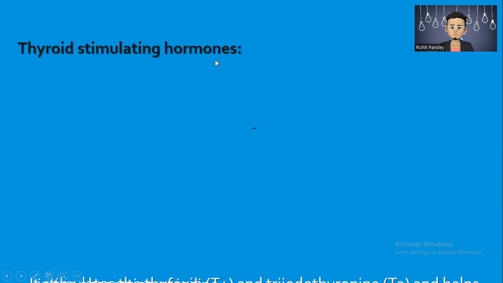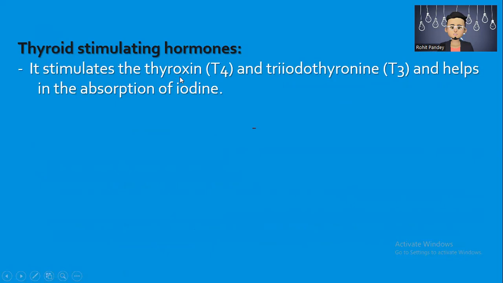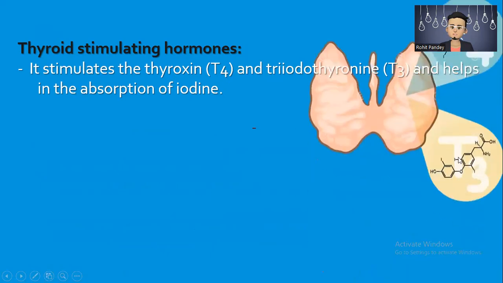Thyroid stimulating hormone stimulates the thyroid to produce thyroxine T4 and triiodothyronine T3, and helps in the absorption of iodine. Here you can see T4 and T3, and you can see the formula as well.